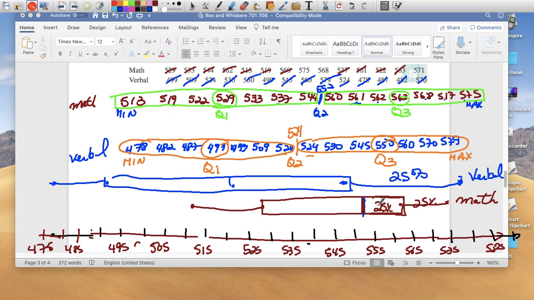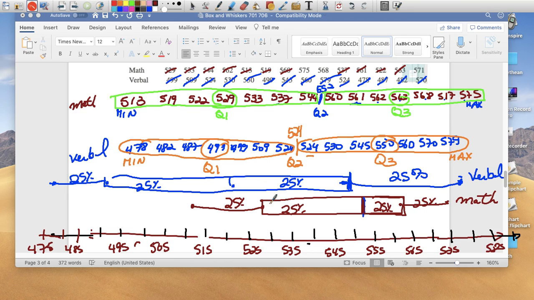Okay, and you can tell that the people in the verbal, this 25%, this 25%, 75% of the people in the verbal got a grade that's lower than about 550, whereas in math it's only 50% of those people who got a grade lower than about 550. So there's definitely a lot of comparison. I think you can tell that the people in English struggled a lot more in the verbal test.